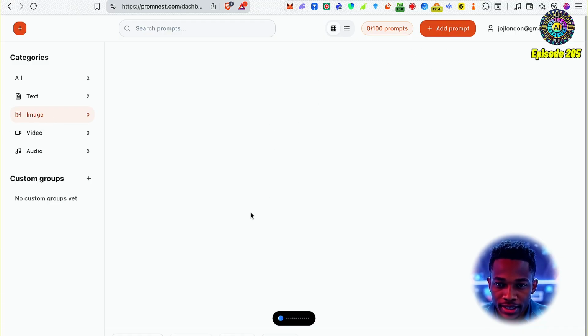So I think this is still very much in the early stages, but I do like the idea of a single place online where you can store all your prompts. Currently I'm storing it locally on my device. Anyway, let me know if this is useful for you, and if it is, then try and give this platform a go.